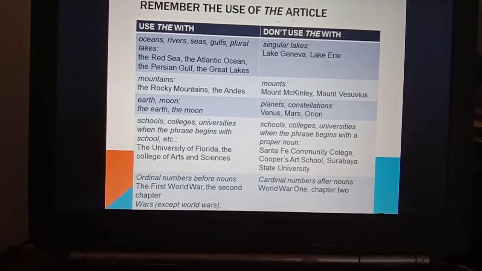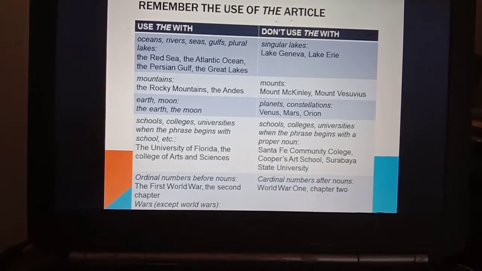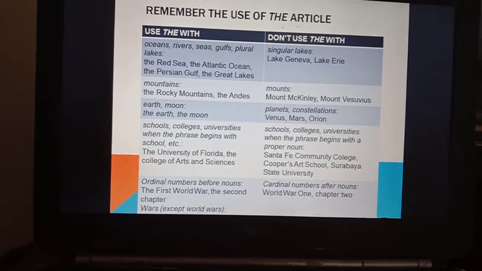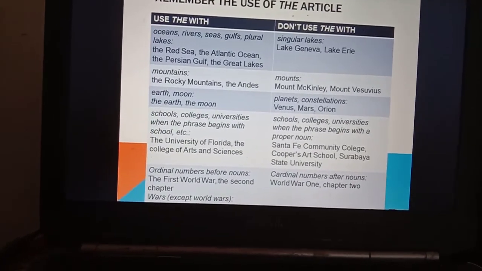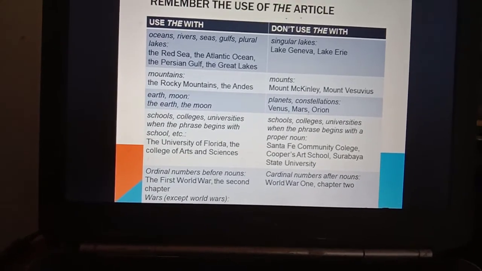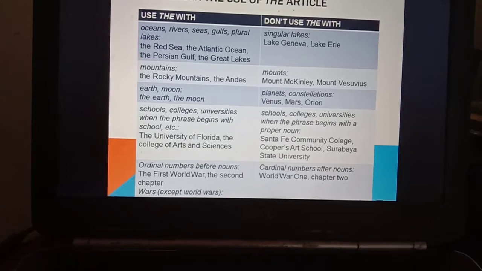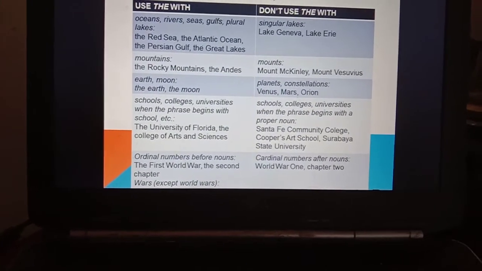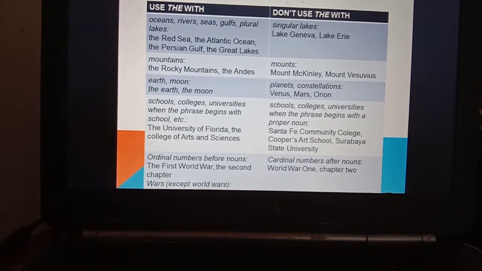You can use the also for schools, colleges, universities, when the phrase begins with a school, etc. The University of Florida, the College of Arts and Sciences, and ordinal numbers before nouns, the First World War, the second chapter, wars, except world wars.